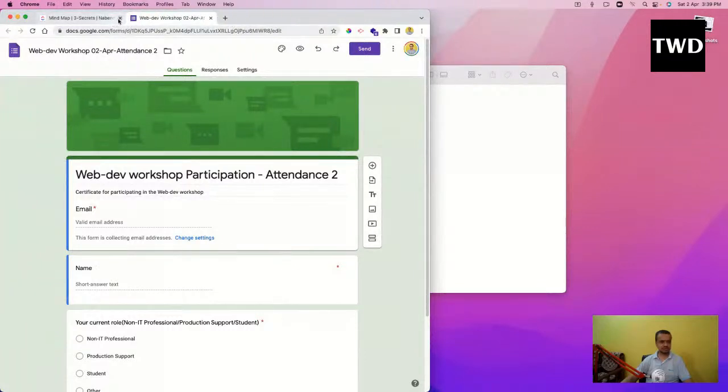Okay, so now what we're going to do, we are going to start with HTML, because that is what we came here for: HTML, CSS, and JavaScript. So we're going to start with HTML. HTML stands for hypertext markup language.